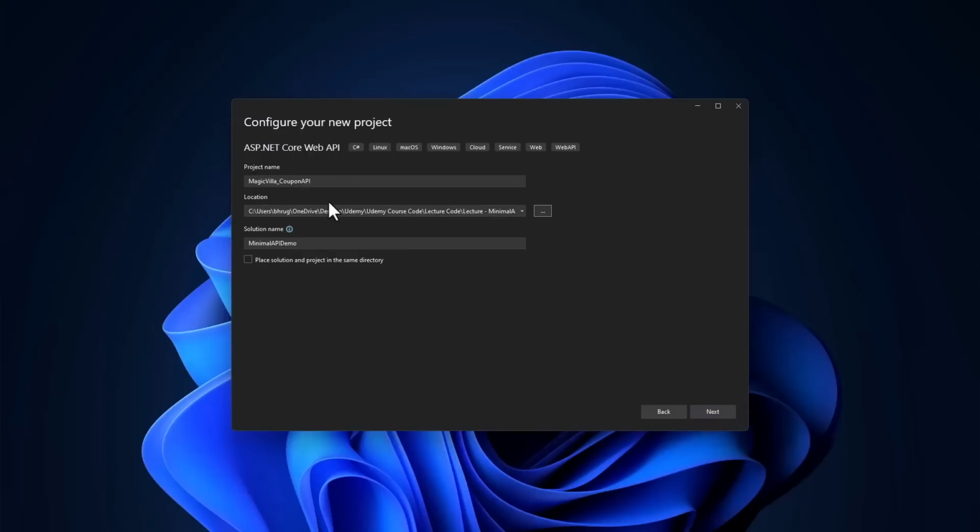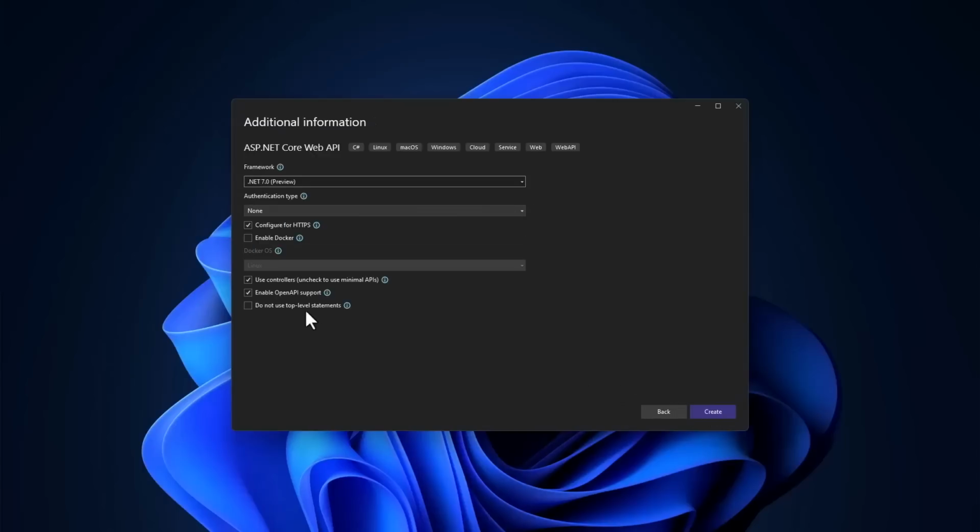Project name, I will change that to be magicvilla_coupon API. We will change the location where we want to save the project, and the solution name, I will call that Minimal API Demo. Looks good. Let me add that, and we have more options. The framework here, we will be using .NET 7.